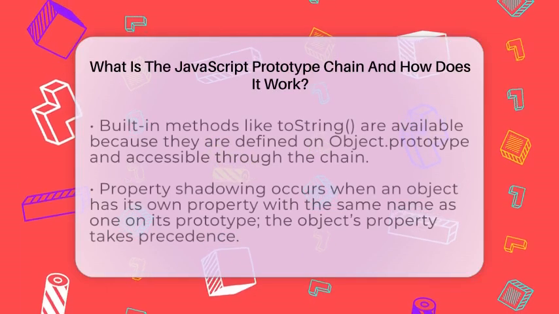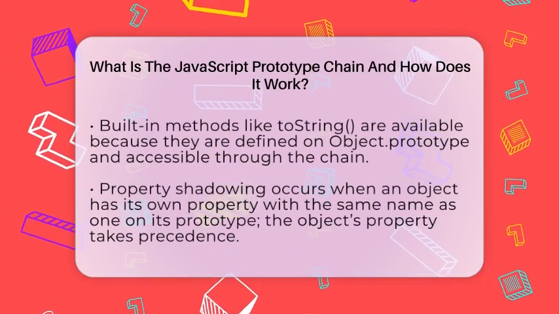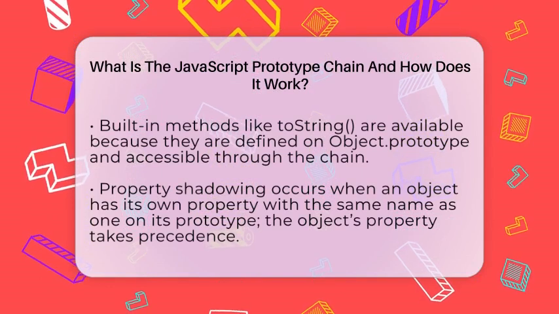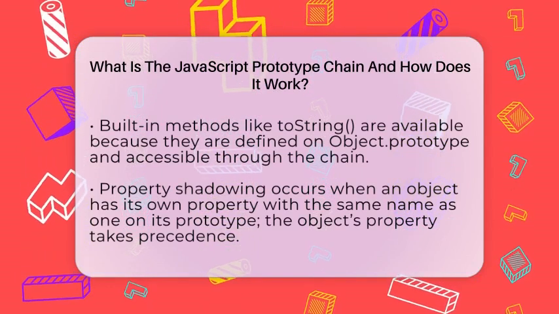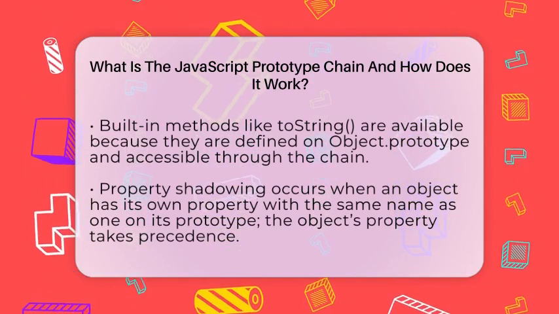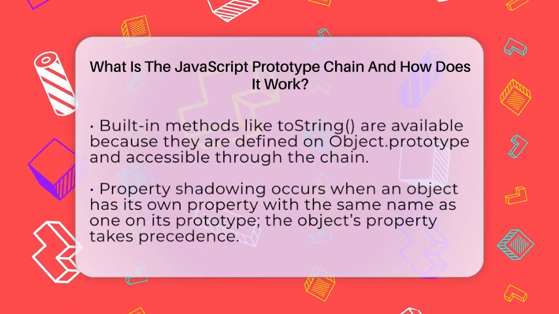Built-in methods like toString are available on almost all objects because they are defined on object prototype. When you call toString on an object, JavaScript finds it through the prototype chain.